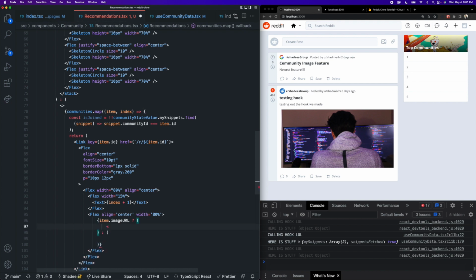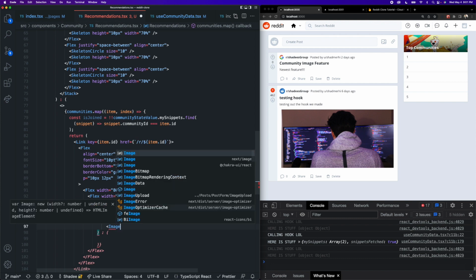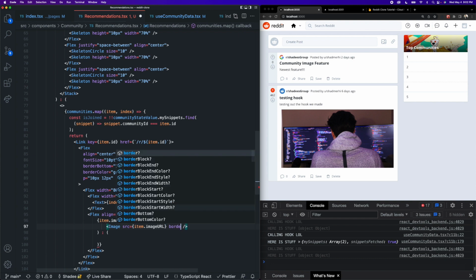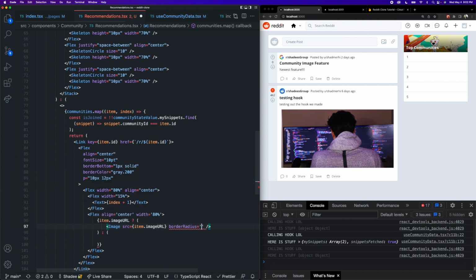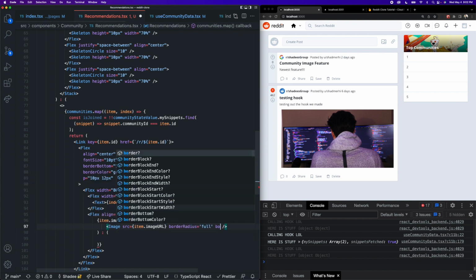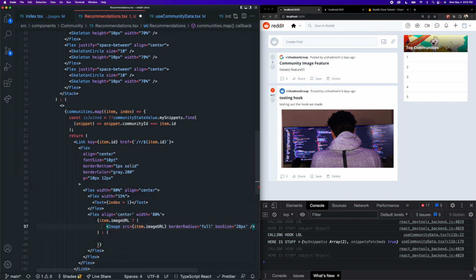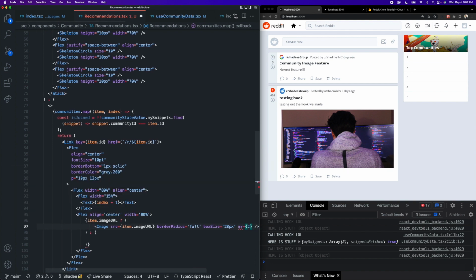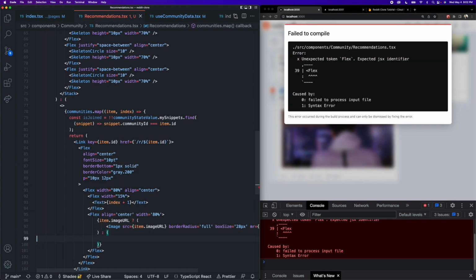So let's do the image here. Let's bring in image from Chakra. And we want to pass a source value that is going to be equal to item.imageURL. We want to make the border radius equal to full to make it round, as well as a box size of 28 pixels. And we can give this some margin right of 2 to add some space between the image and the community name.